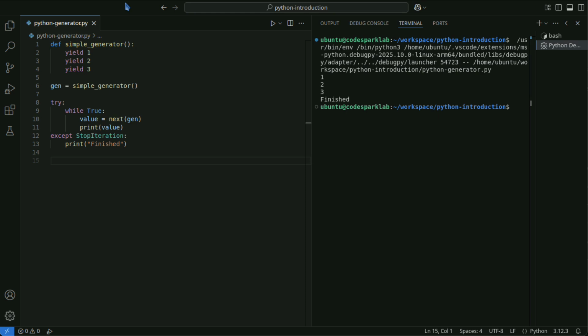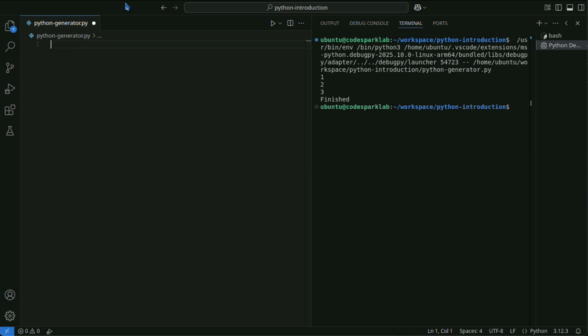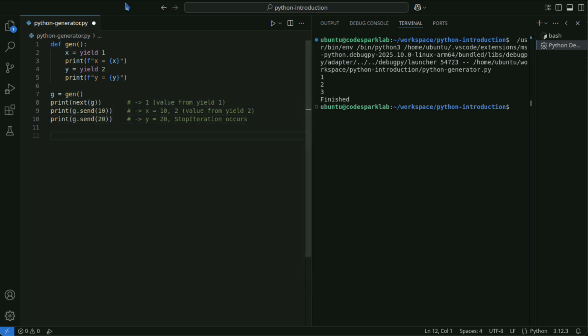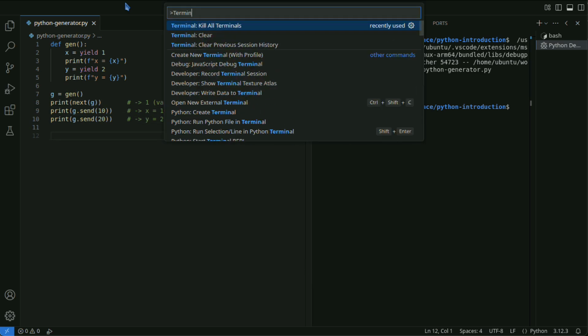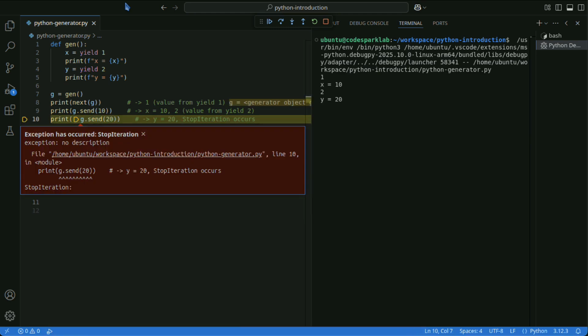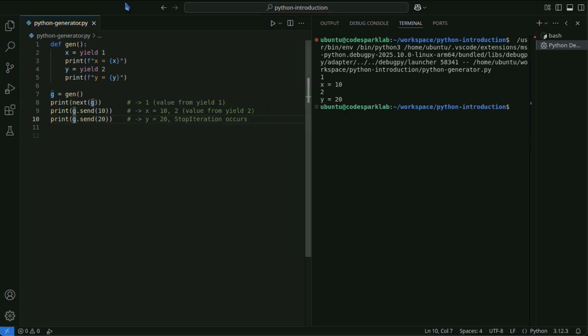On the first call, you cannot send anything other than None with send(value), so you must use next or send(None). With send(10), the generator's yield becomes an expression that returns 10, and 10 is assigned to x.